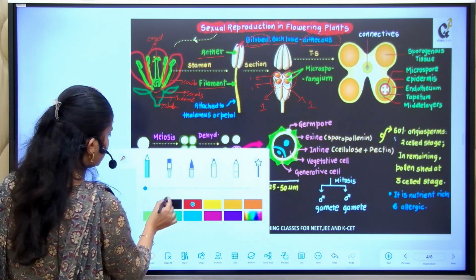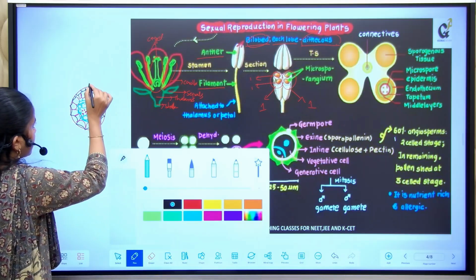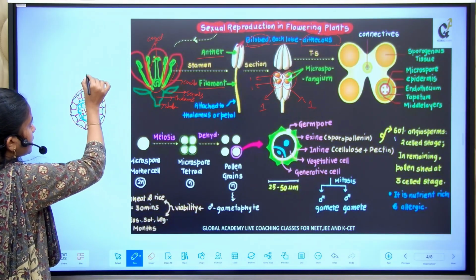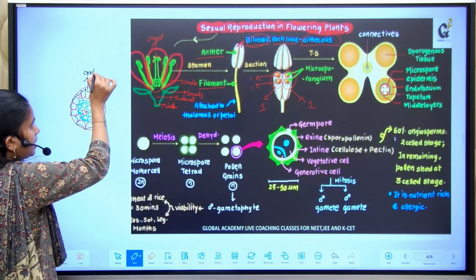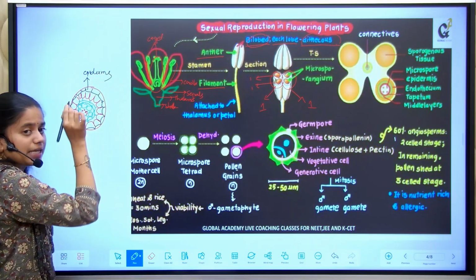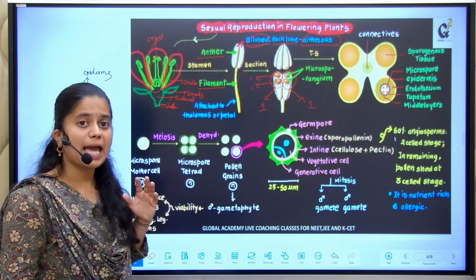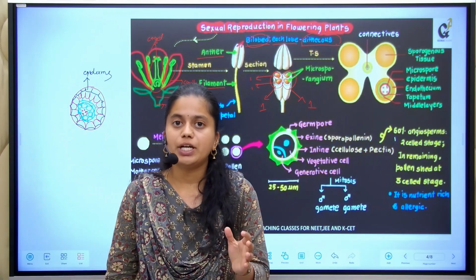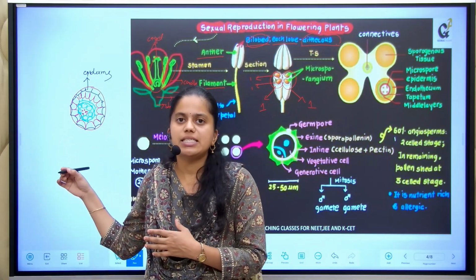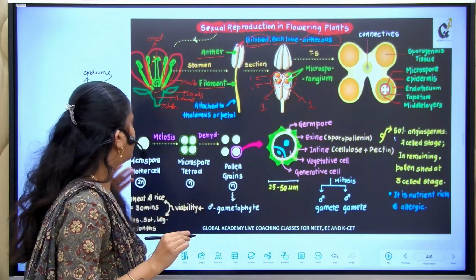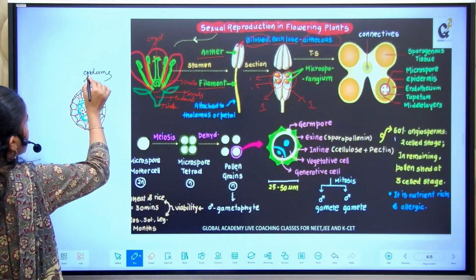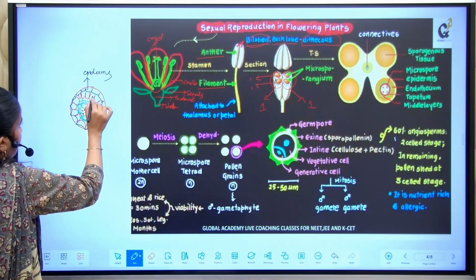Let us label this so that it will be understood clearly. Each lobe of the anther consists of different layers. The outermost is the epidermis.